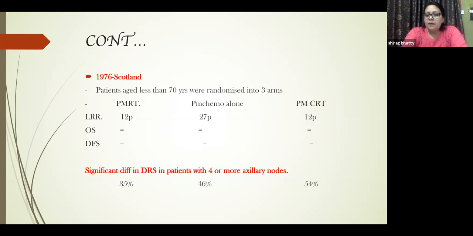In the radiotherapy-only arm it was 35%, in the chemo arm 46%, whereas in the last arm, which was our suggestion beforehand, it was 54%. So somewhere down the line, we were right in depicting the DRS. Not the overall survival, but the DRS we suspected right.